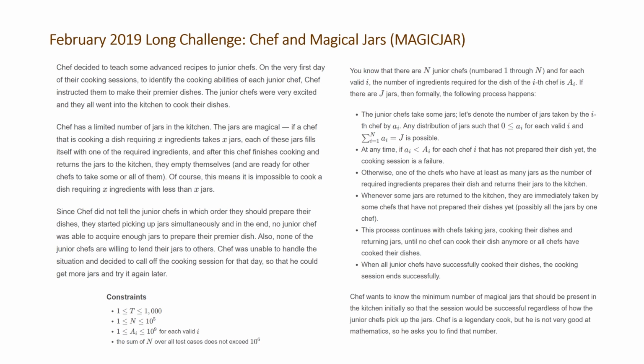This process continues with chefs taking jars, cooking their dishes, and returning jars until no chef can cook their dish anymore, or all chefs have cooked their dishes. When all junior chefs have successfully cooked their dishes, the cooking session ends successfully. Chef wants to know the minimum number of magical jars that should be present in the kitchen initially so that the session should be successful regardless of how the junior chefs pick up their jars. Chef is a legendary cook, but he's not good at mathematics, so he asks you to help find that number.